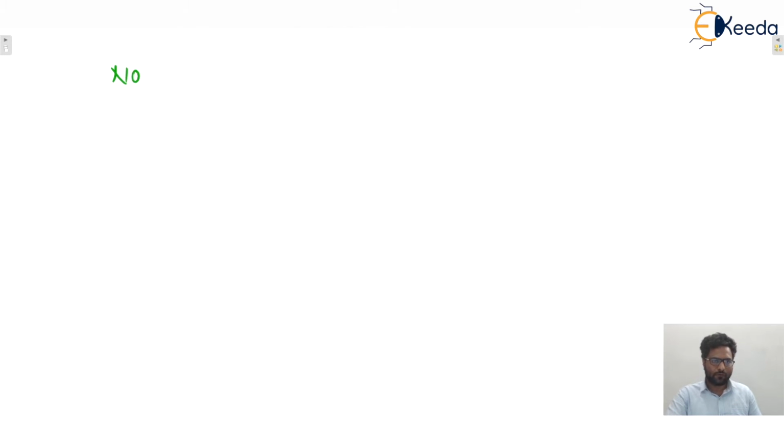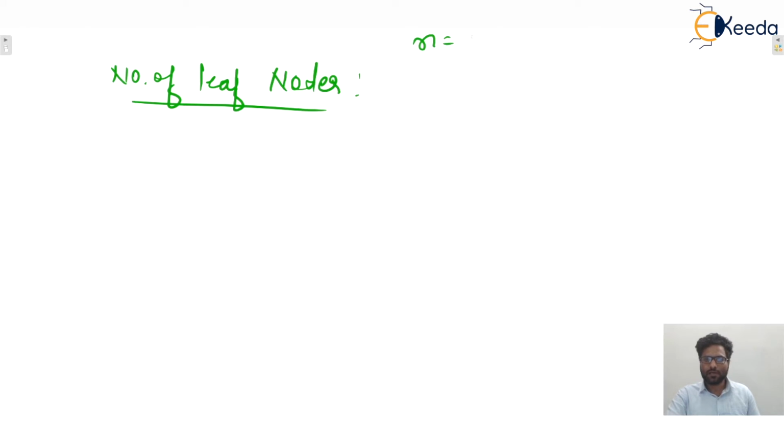Number of leaf nodes. So in this example, if you observe, number of leaf nodes are how many? 8, isn't it? So total number of nodes are how many? 15. So the formula is 15 by 2 and take the ceil value. So 15 by 2 is 7 point something, that is 8. You can check in that particular question.